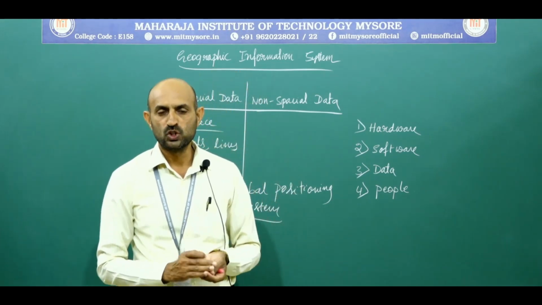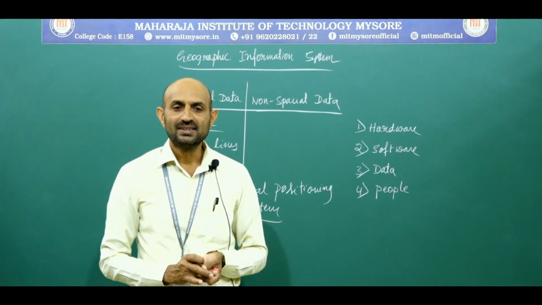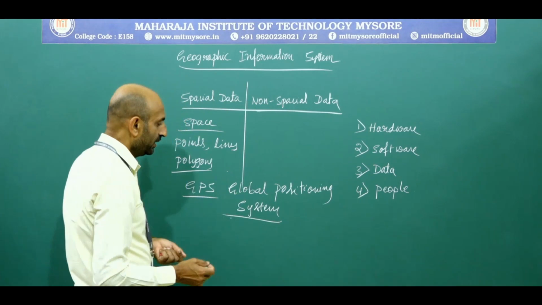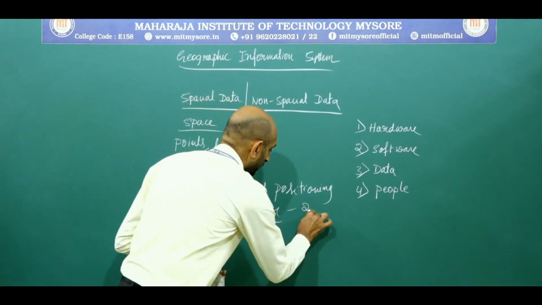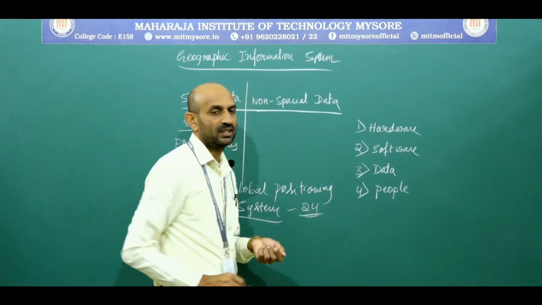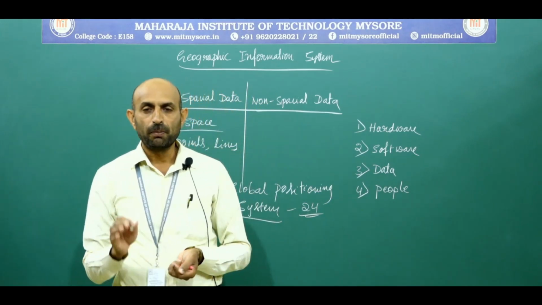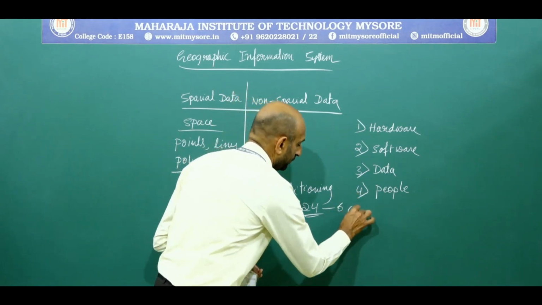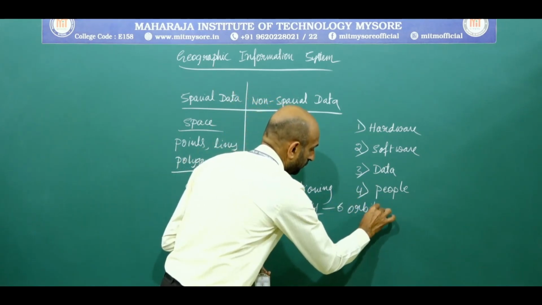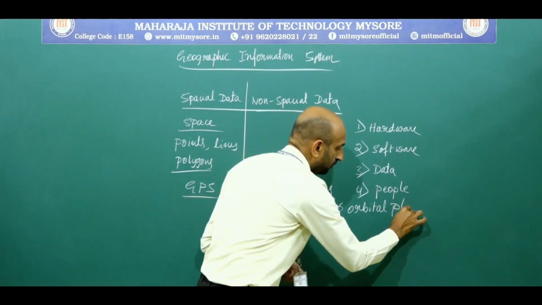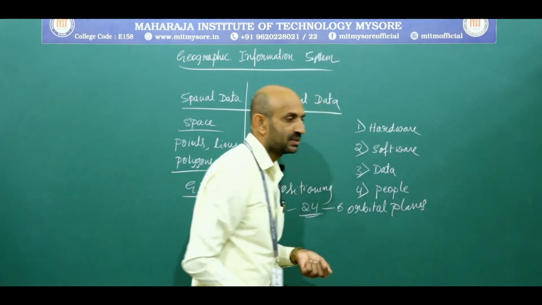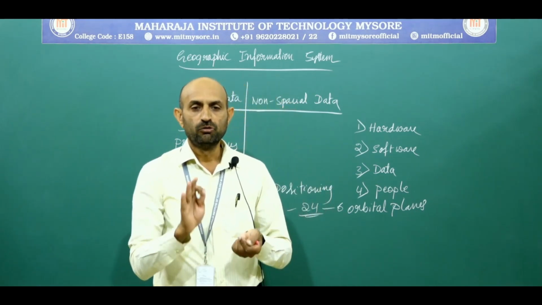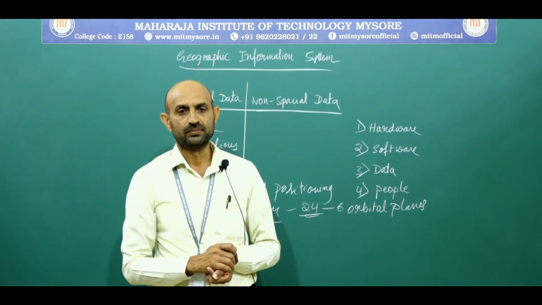The Global Positioning System is a satellite based navigation system and it consists of 24 satellites which are placed in 6 orbital planes, which means in each orbital plane we are going to find 4 satellites.